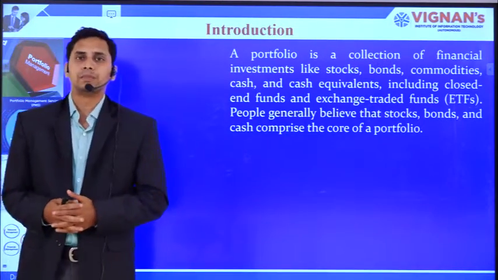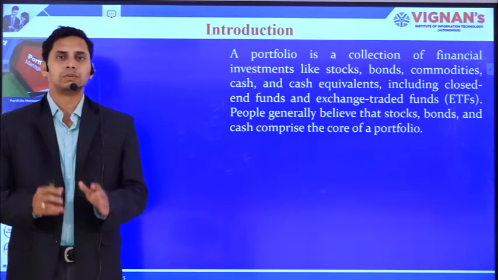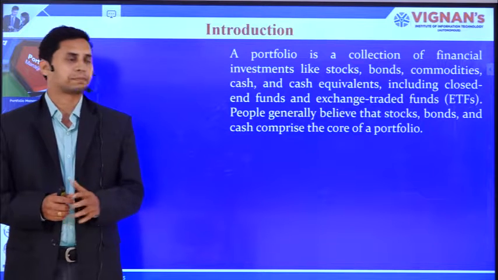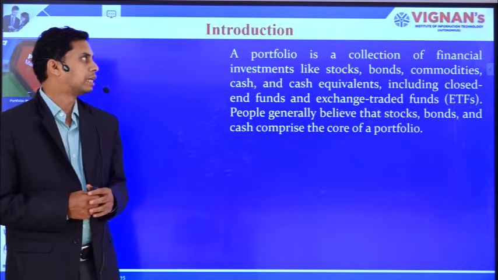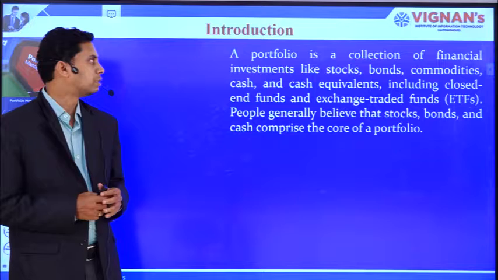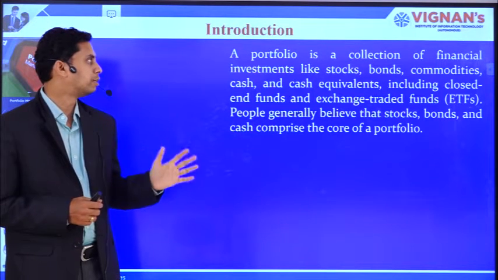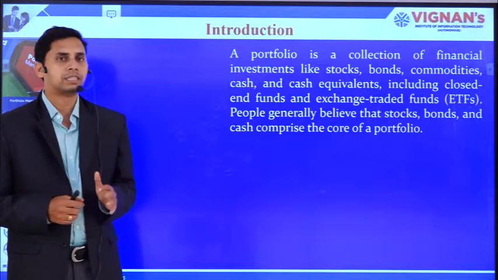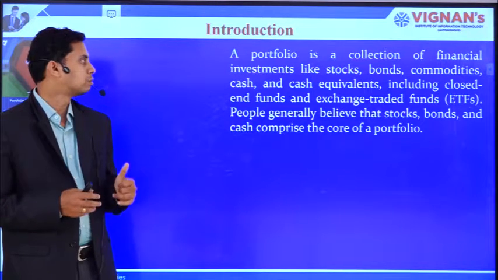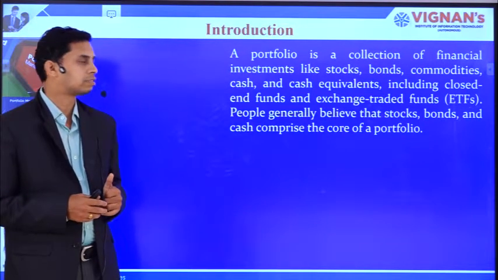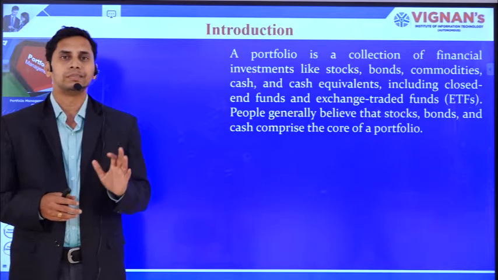Now, what is a portfolio? A portfolio is a collection of financial instruments or investments like stocks, bonds, commodities, cash and cash equivalents, including closed-ended funds and exchange-traded funds. All these are known as the portfolio.